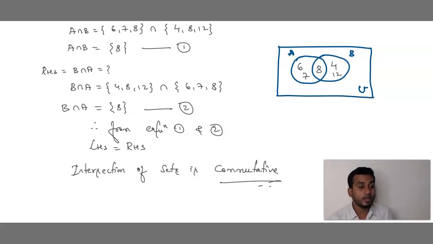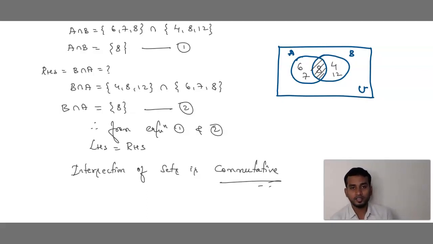Intersection. What we have to find? Just shade the intersection part. This shading represents the main answer. What is the main answer? 8. If it is A intersection B, the answer is 8 only. If it is B intersection A also, the answer is 8. Understood? So this is the Venn diagram for A intersection B or B intersection A. Previously we did it for A union B or B union A. It is the common Venn diagram. This is clear? I hope you have understood the commutative property.